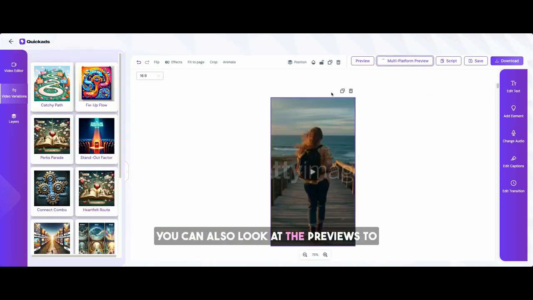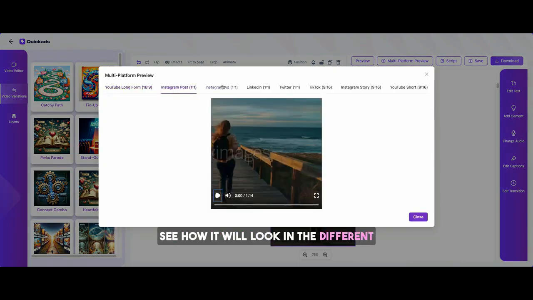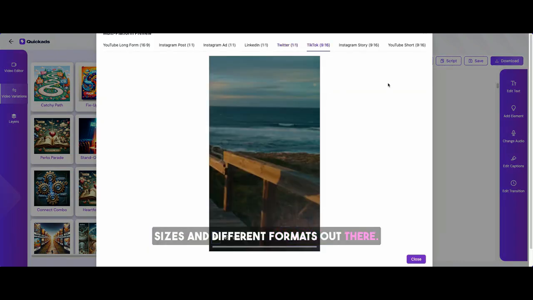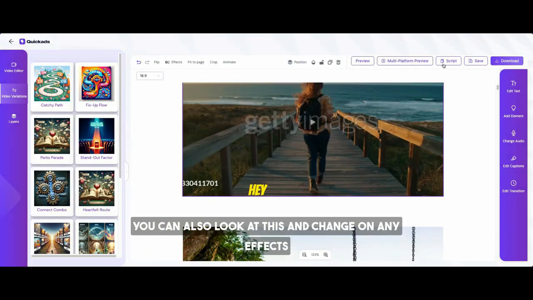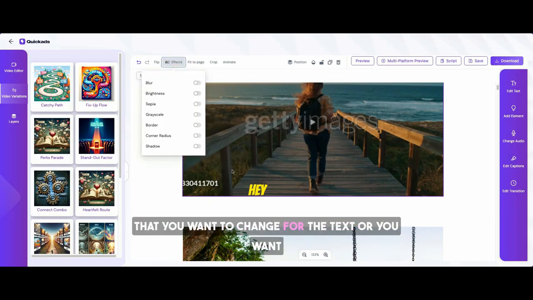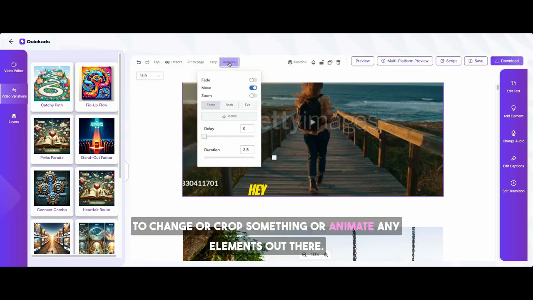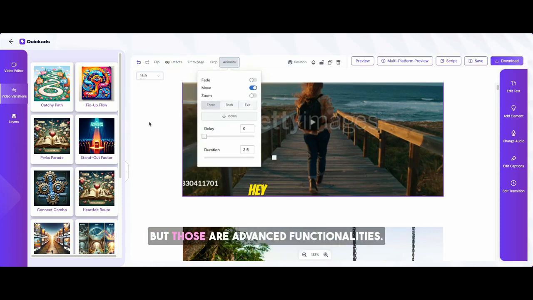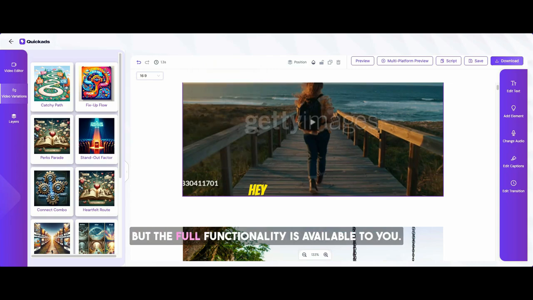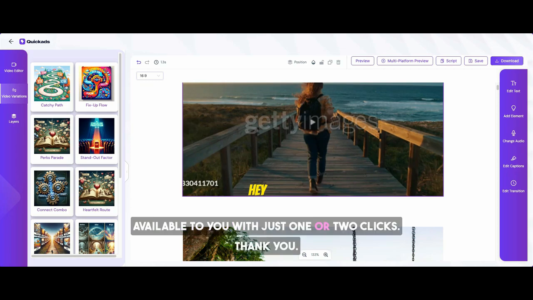You can also look at the previews to see how it will look in the different sizes and different formats out there. You can also change any effects that you want for the text, or crop something or animate any elements out there. But those are advanced functionalities. The most important is that the first output is available to you with just one or two clicks.